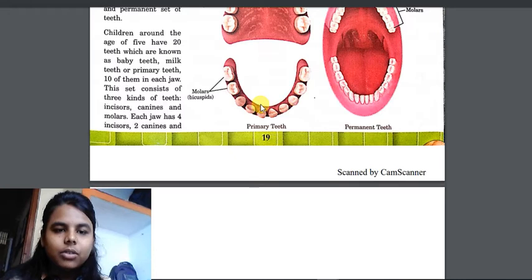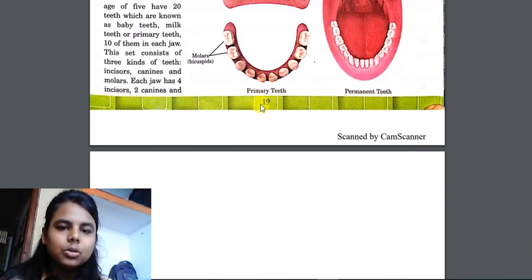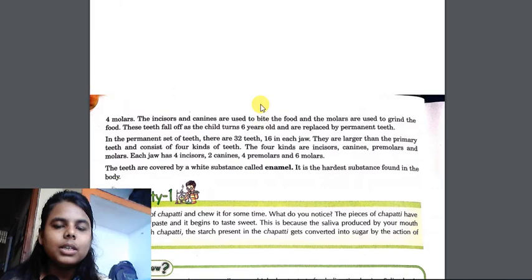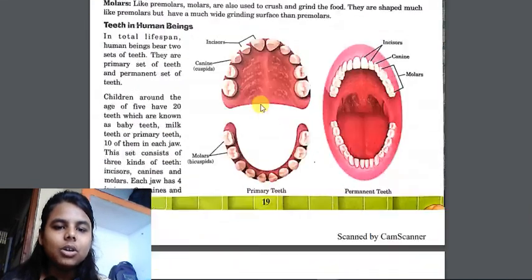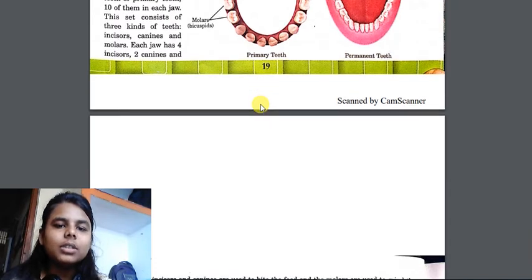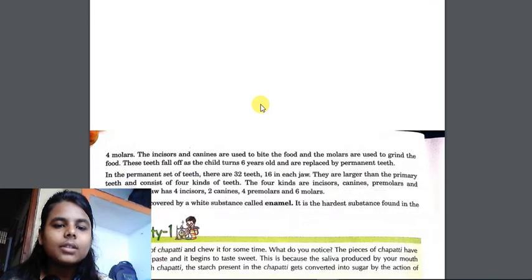This set consists of three kinds of teeth: incisor, canine and molars. Each jaw has 4 incisors, 2 canine and 4 molars. These are about the primary set of teeth, that means milk teeth. In milk teeth there are only 20 teeth, 10 in each jaw, and this set consists of three kinds of teeth only: incisor, canine and molar. Premolars are absent. Each jaw has 4 incisors, 2 canine and 4 molars.